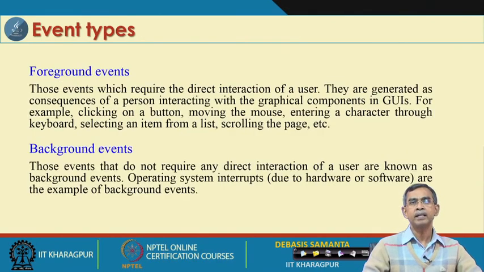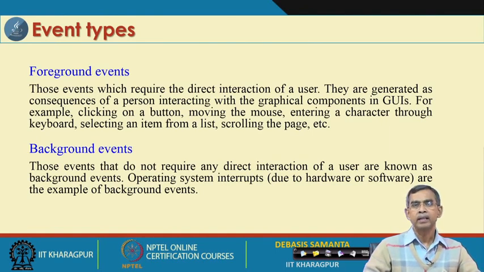So far as the different types of events are concerned, all events can be categorized into two broad categories. They are called foreground events and background events. The events that we are going to handle and discuss, in the context of the graphical user interface, are called foreground events. On the other hand, there are some events that occur in our computing system all the time, called background events.